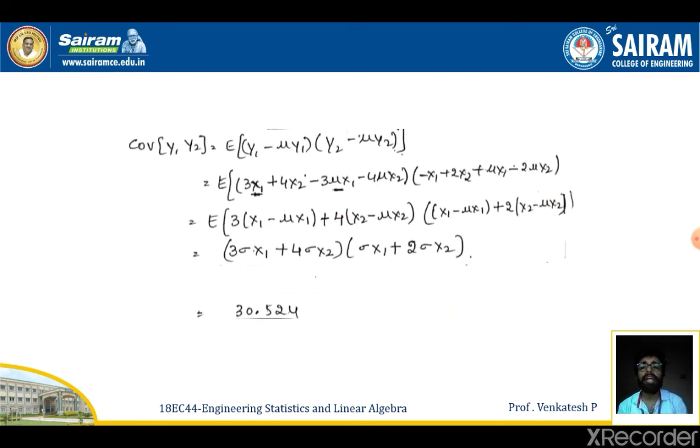Similarly, I can estimate the value of covariance of y1 and y2. The formula will be expectation of (y1 minus mu y1)(y2 minus mu y2). On replacing the values of y1 and mu y1, y2 and mu y2, and simplifying the equation, we will have 3 times sigma x1 plus 4 times sigma x2, into minus sigma x1 plus 2 times sigma x2. On replacing the values of sigma x1 and sigma x2, we can have the solution like 30.524.